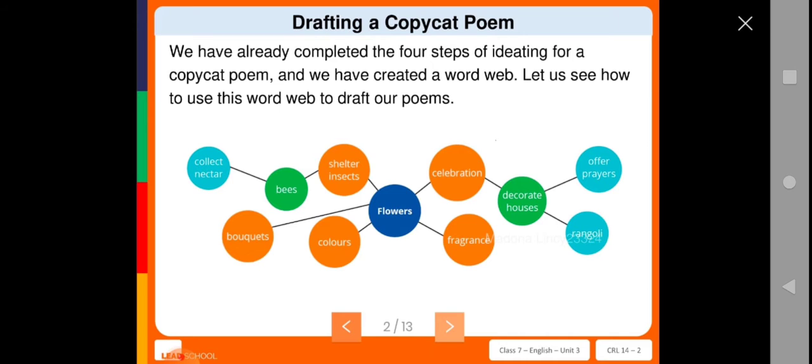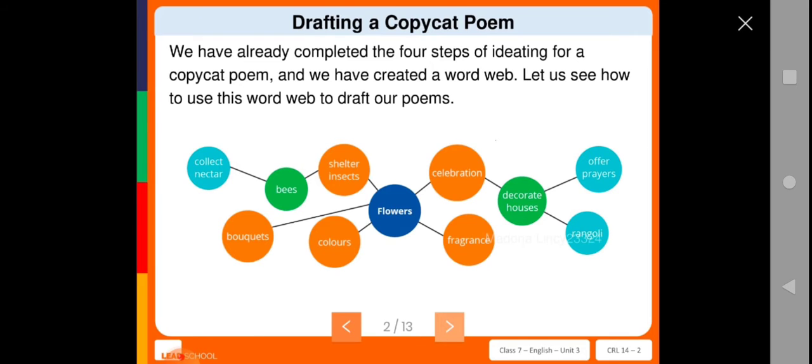So for example, they are of different colors, they give a fragrant smell, and they are used for many celebrations. From the flowers, the insects may get shelter, and the bees collect nectar. Flowers are used to decorate the houses for several festivals, and to offer prayers. The Keralians, those Kerala people, use the flowers to make rangoli. So these are the things which we can make from the flowers.